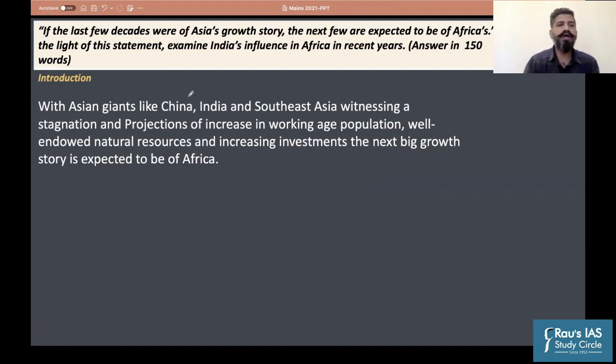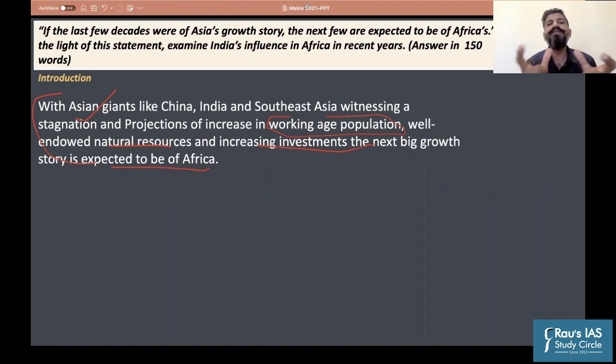So in the introduction, you could have written: with Asian giants like China, India, and Southeast Asia witnessing stagnation, and projections of an increase in the working age population of Africa, well-endowed natural resources, plus increasing investments by the global players in the next decades, the next big growth story is expected to be that of Africa, right? We have written this introduction in very precise words, in a concise manner for the examination, isn't it? It includes all the aspects.